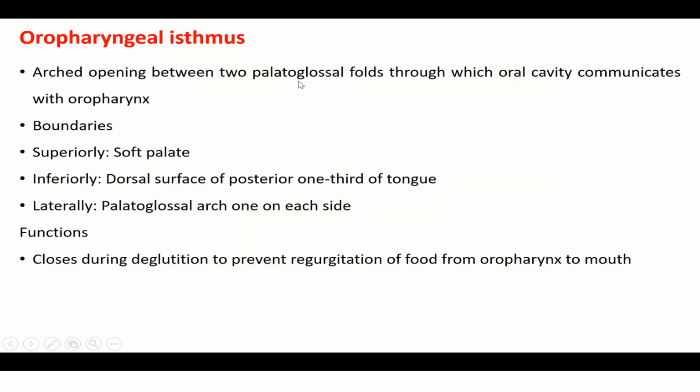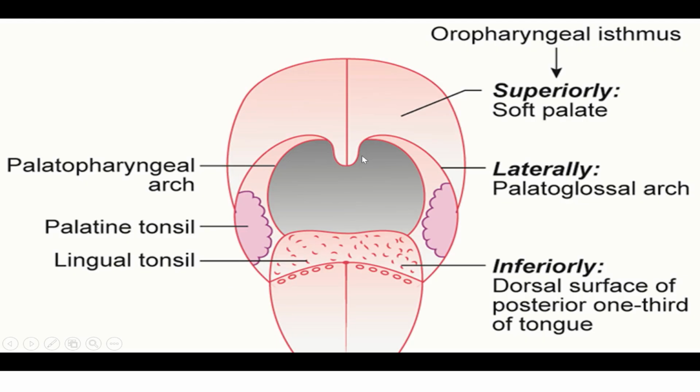Oropharyngeal isthmus: an arched opening between the two palatoglossal folds through which the oral cavity communicates with the oropharynx. Boundaries: superiorly the soft palate, inferiorly the dorsal surface of the posterior one third of the tongue, laterally the palatoglossal arch on each side. It closes during deglutition to prevent regurgitation of food from the oropharynx to the mouth. And see, this is the oropharyngeal isthmus. Laterally, the palatoglossal arches, above the soft palate, below the posterior one third of the tongue.